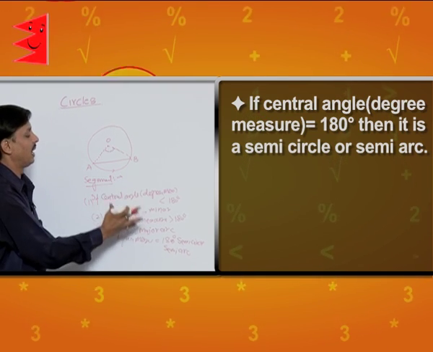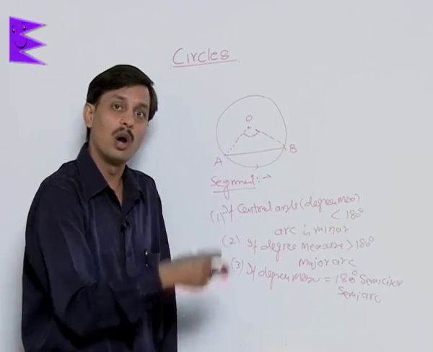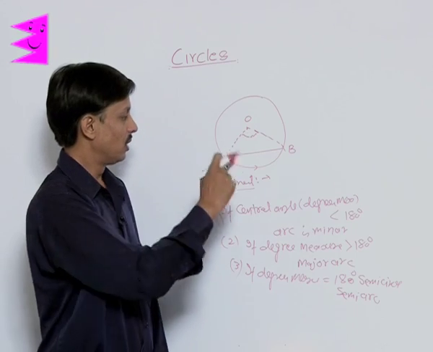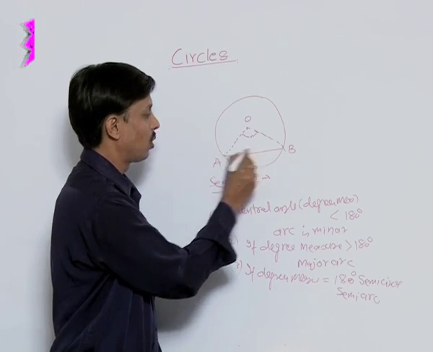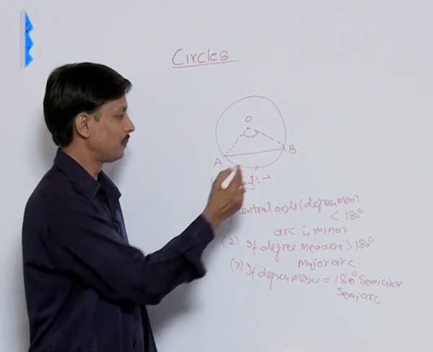So why have I defined these three components? Because I want to discuss the segment with you. If there is an arc and a chord, what is the segment?